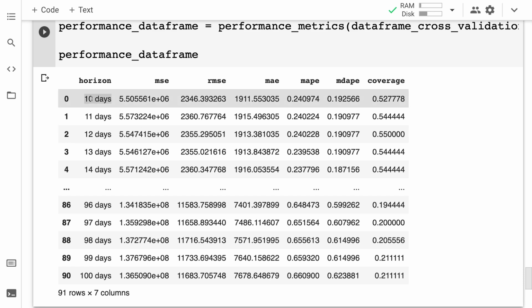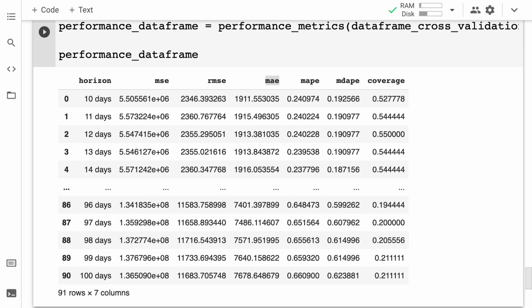So this is the length of the agent's lifespan. Next, we have MSE, also known as mean squared error. This is a way to calculate the error of our model. Then we have RMSE, which stands for root mean squared error. So all of these are just different ways of calculating error.